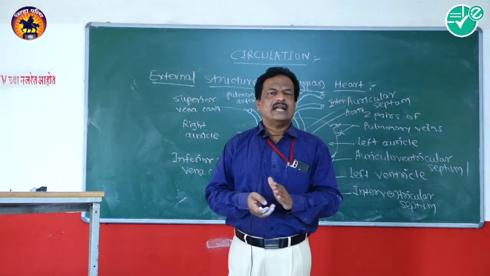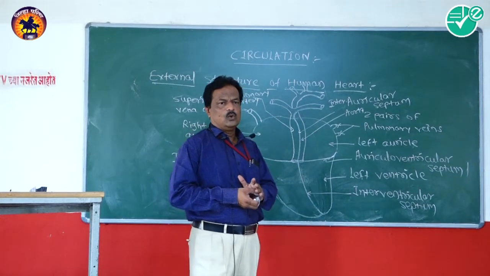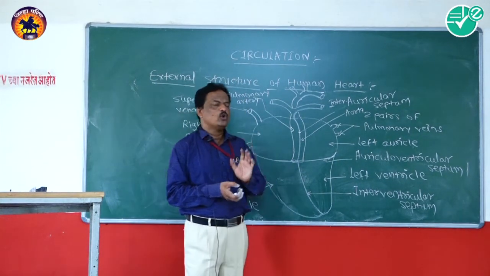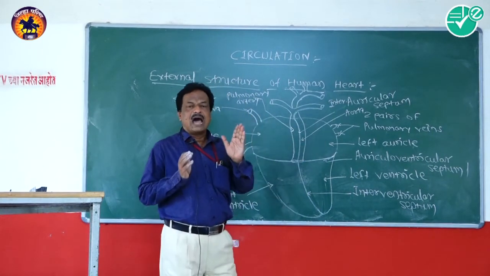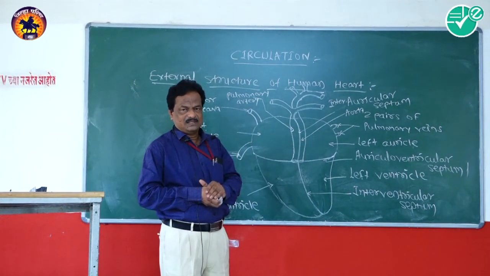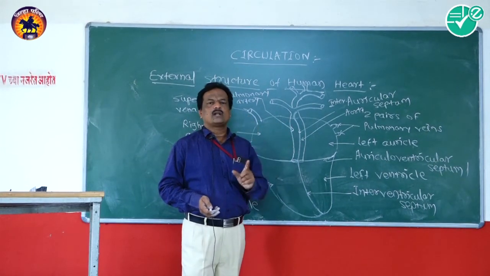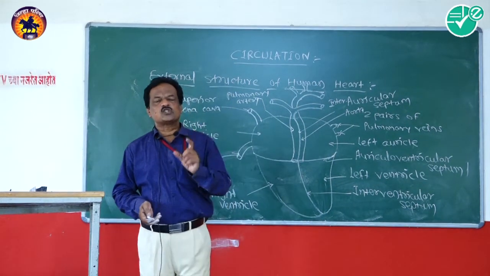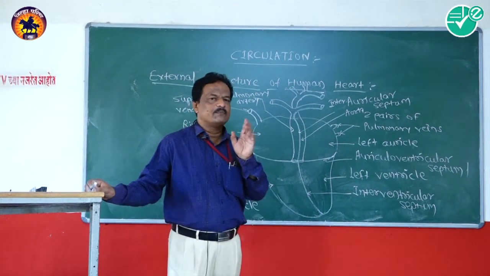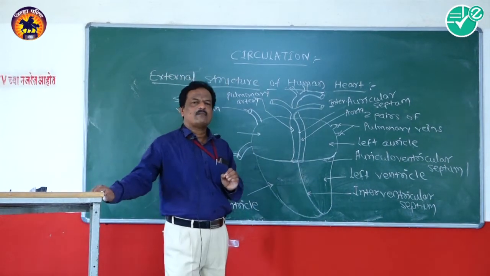The middle layer of the heart wall is known as myocardium. It is made up of cardiac muscles, and those cardiac muscles play an important role during the time of systole and diastole of the heart. Systole means the phase of contraction of the heart.